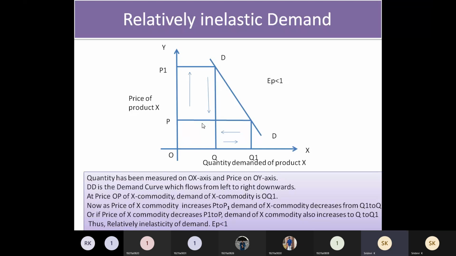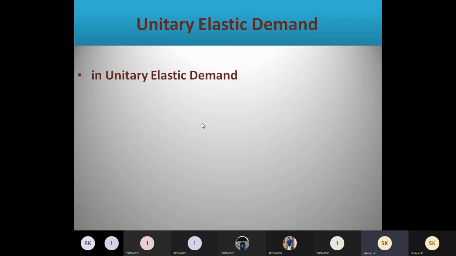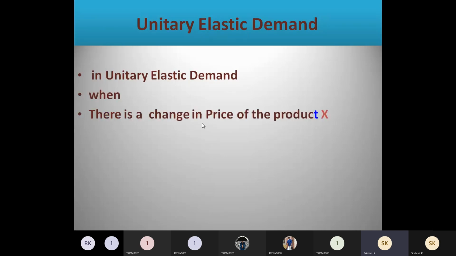And the last type that is left over here is unitary elastic demand. Unitary meaning is what? 1. Isn't it? So in case of unitary elastic, if there is a change in price, say a 1% change in price is taking place, there will be the same 1% change in the demand of the product.